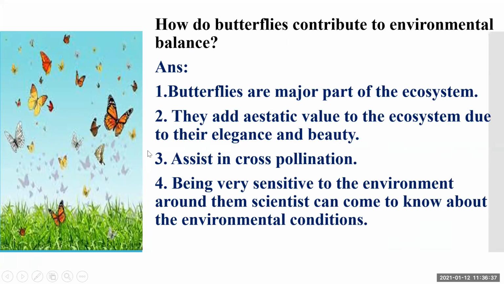What happens? Butterflies fly from one flower to another flower. Because of this, they help in cross pollination. We get varieties of flowers. Being very sensitive to the environment around them, scientists can come to know about the environmental condition. According to their activities, scientists come to know whatever the condition in the environment. Okay.